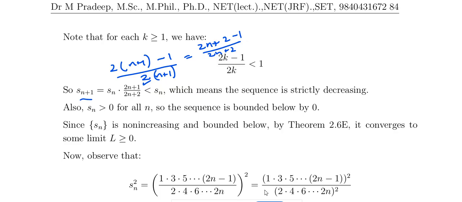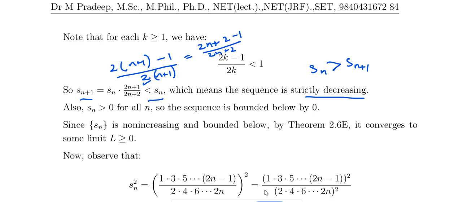So what we have got is S(n+1) less than Sn, because it is a product. So Sn into the n plus 1th term is less than Sn, so S(n+1) is less than Sn. So from this, Sn is greater than S(n+1). It's a strictly decreasing sequence.